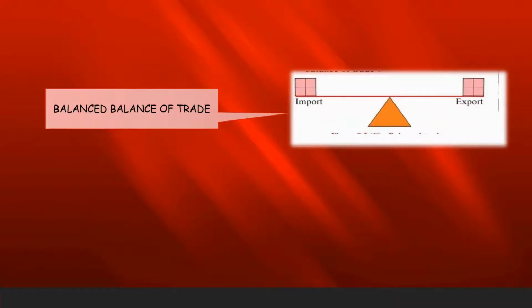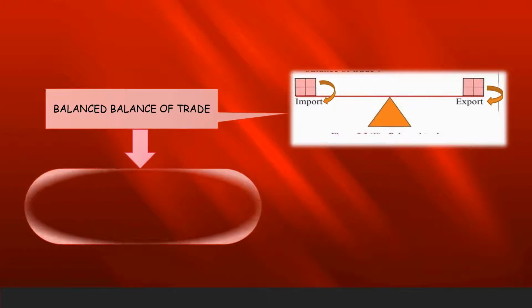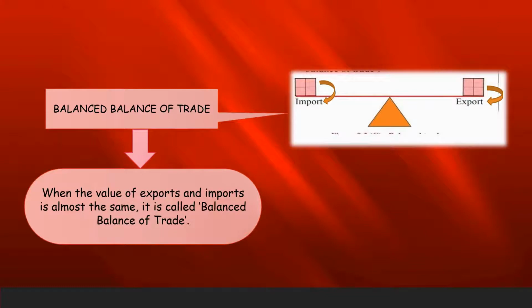Now, let us study balanced trade with the help of the diagram. Students, if you observe the diagram, you will come to know that the value of export and the value of import are the same. So, whenever the value of import and export is the same, it is known as balance of trade. So, we can say that when the value of export and the value of import is almost the same, it is called balanced trade.